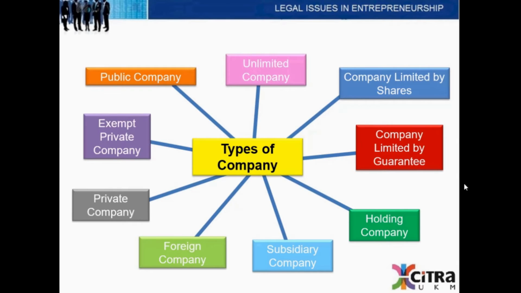There are several types of companies. If you were to see on the slides, there are 10 types of companies, ranging from unlimited company, company limited by shares, a company limited by guarantee, a holding company, a subsidiary company, a foreign company, a private company, an exempt private company, and finally, public company.